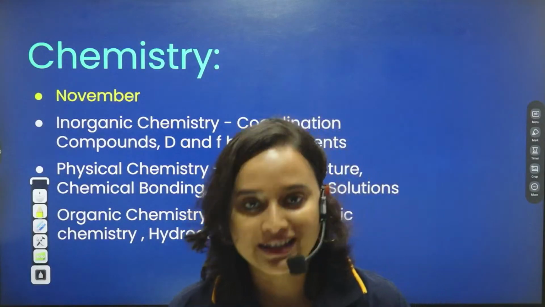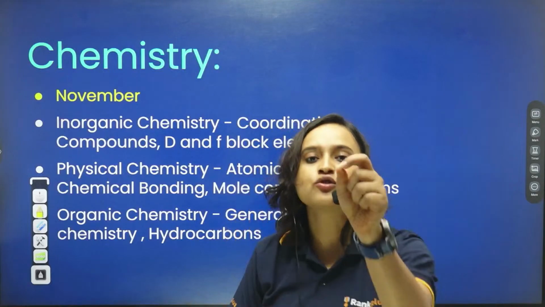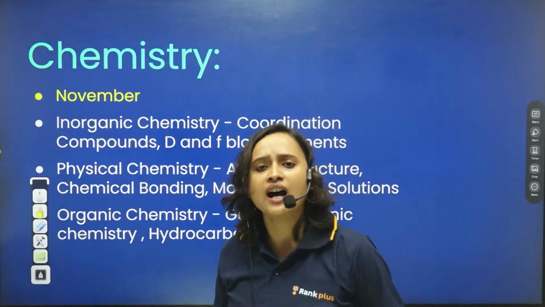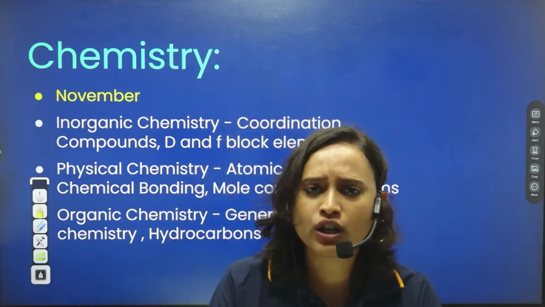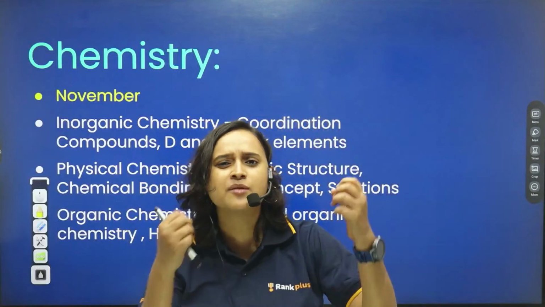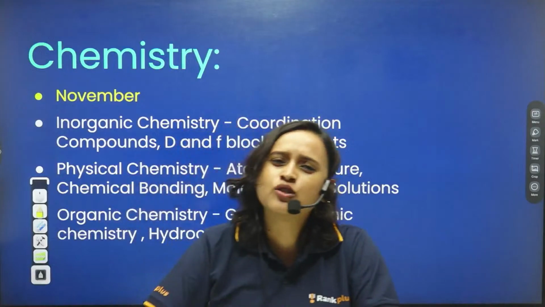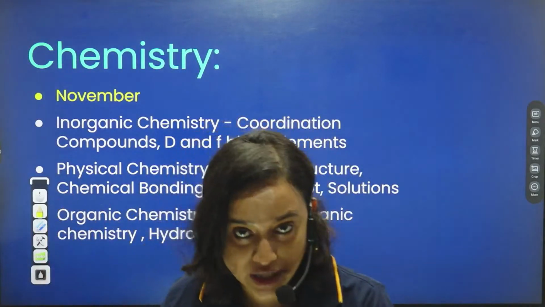be your friends. Okay? From d and f block, if they ask you about potassium dichromate, you should be knowing what the answer is. If they ask you about potassium permanganate, you should be knowing the answer. If they ask you about the electronic configuration of dysprosium or gadolinium, or about ytterbium, cerium, why is one of them a good oxidizing agent, why is one of them a good reducing agent, you should be knowing everything at the tip of your tongue.